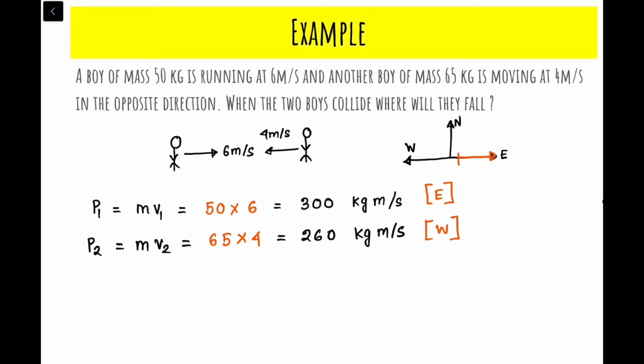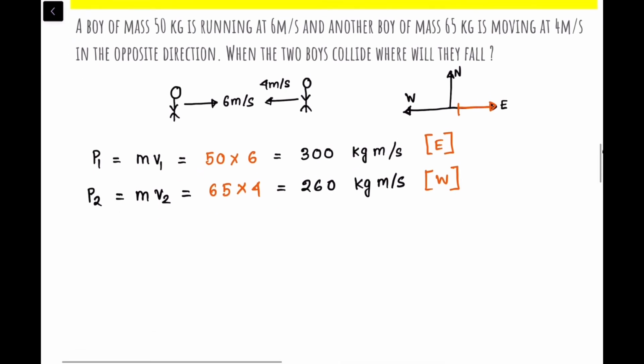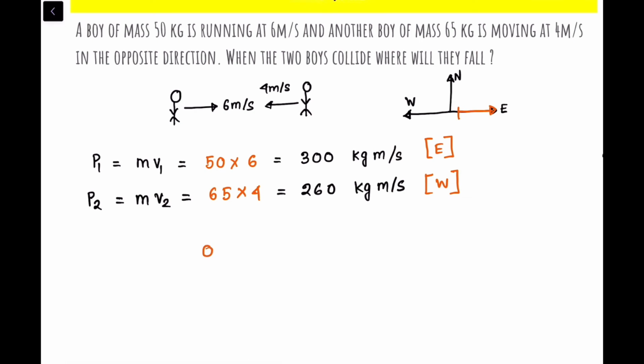So we just discussed a point that more the momentum, more difficult it is to stop, right? So see over here what is happening is that this boy and this boy, right? So this boy is having a far greater momentum in this direction.